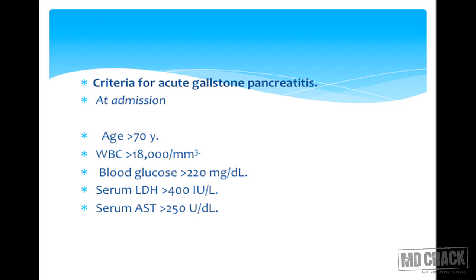So we saw 11 criteria for non-gallstone pancreatitis. Now we'll see criteria for acute gallstone pancreatitis. They differ in the following way. At admission: age more than 70 years, WBC count more than 18,000, blood glucose more than 220 milligrams per deciliter, serum LDH concentration more than 400 international units per liter, and serum aspartate transaminase concentration more than 250 units per deciliter.